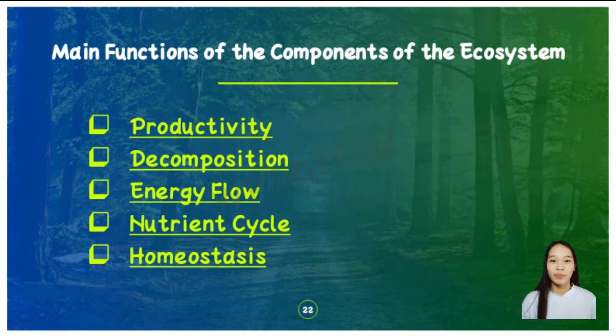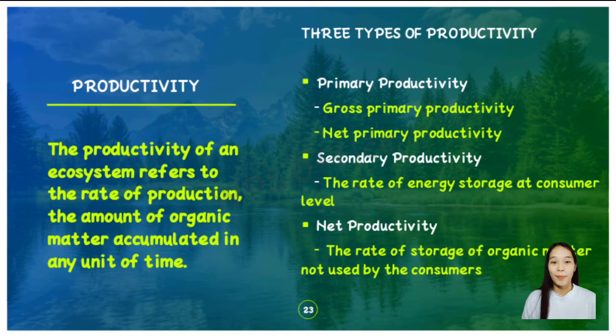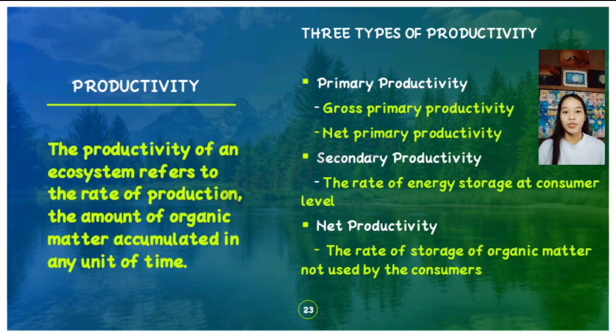In continuation of Ms. Cindy Gradada's report, the next is the main functions of the components of the ecosystem: productivity, decomposition, energy flow, nutrient cycle, and homeostasis. So first was the productivity. The productivity of an ecosystem refers to the rate of production, the amount of organic matter accumulated in any unit of time.